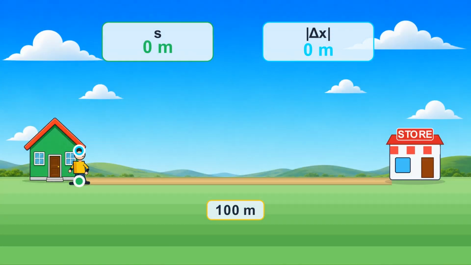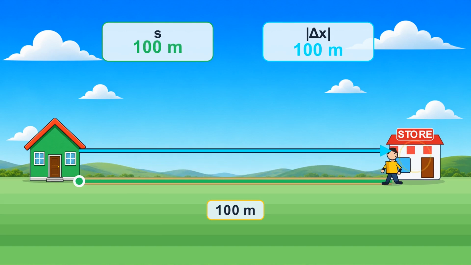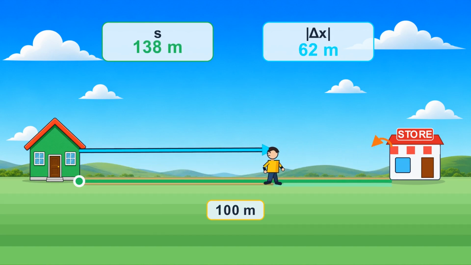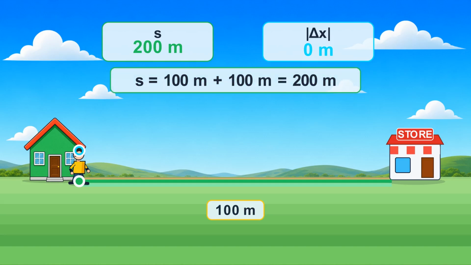Imagine a person starting at home. The person walks 100 meters from the house to a store. Then the person turns around and walks 100 meters back home. For distance traveled, we count every part of the motion. The person walked 100 meters to the store and another 100 meters back. So the distance traveled is 100 meters plus 100 meters, which equals 200 meters.